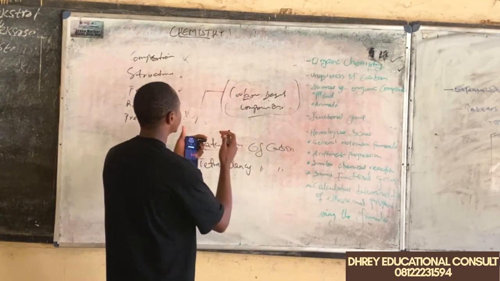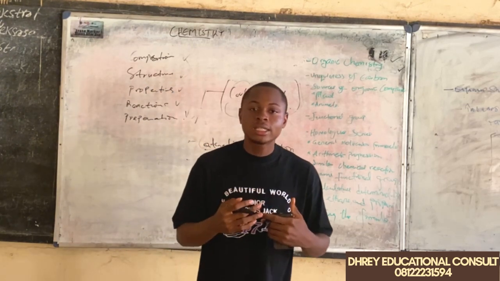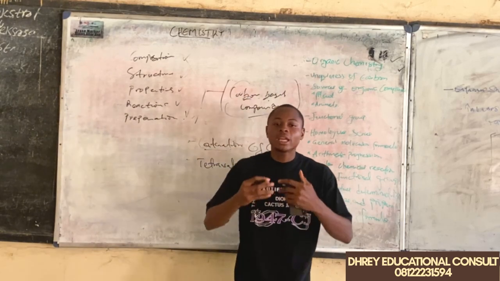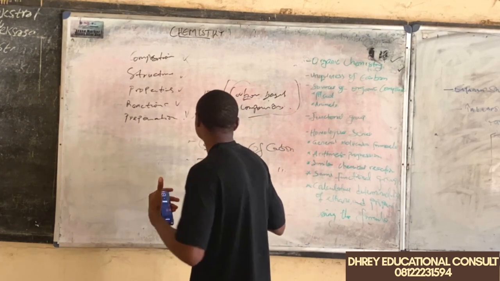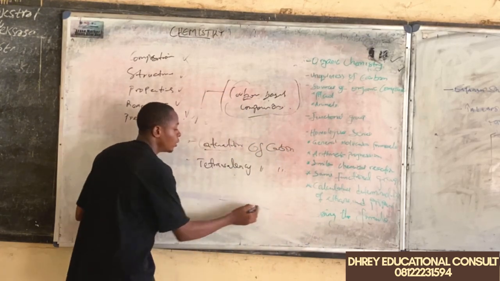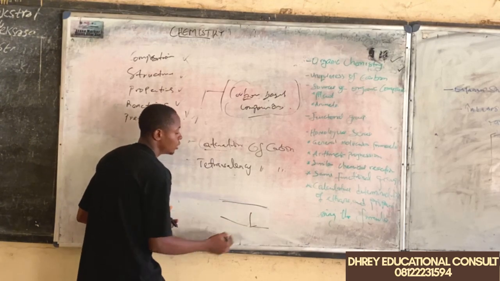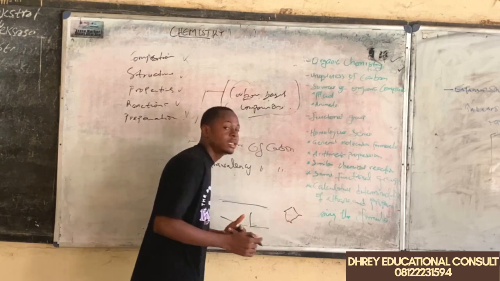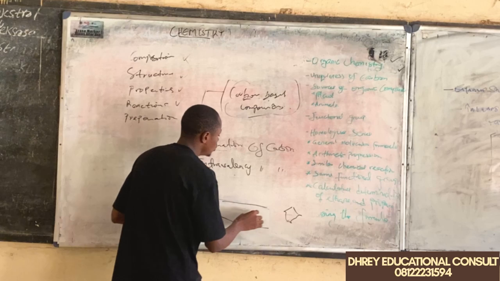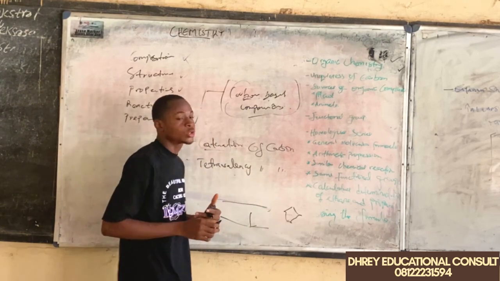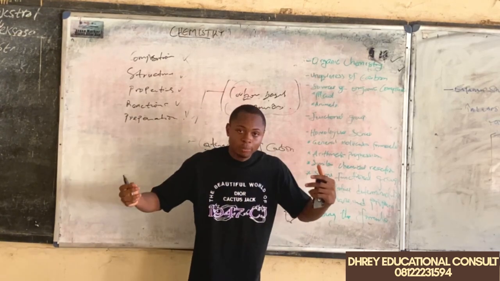Take note of that. Carbon is the type of atom or element that is able to bond with itself and form a long chain of covalent bonds, either in a straight format, or in a branched format, or even in a cyclic format. So this element has the ability to undergo this phenomenon that is known as catenation. The ability of carbon to bond with itself to form a long chain.